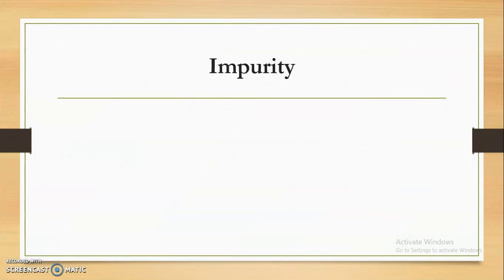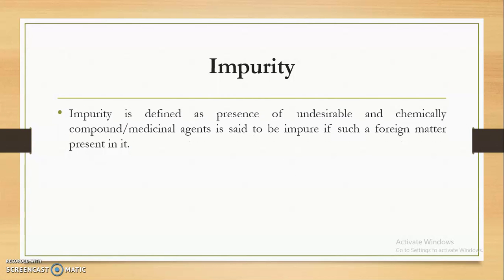Then what is the meaning of impurity? Impurity is defined as the presence of undesirable matter. So aspirin or any particular drug has a very small or trace amount of impurities, because as we know, during the definition of primary standard, we saw that it is almost impossible to prepare a 100% pure drug. So we can achieve a purity of up to 99.99%.